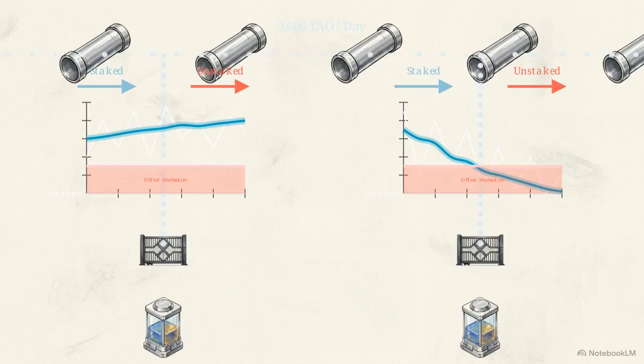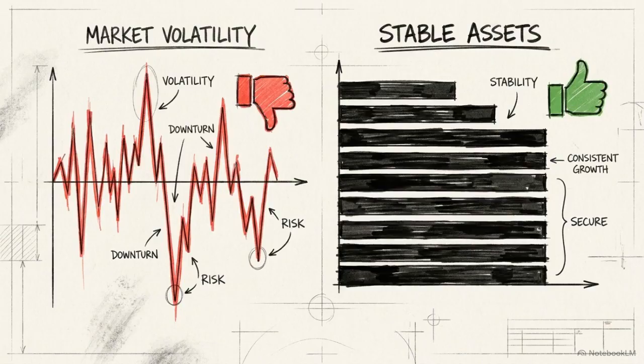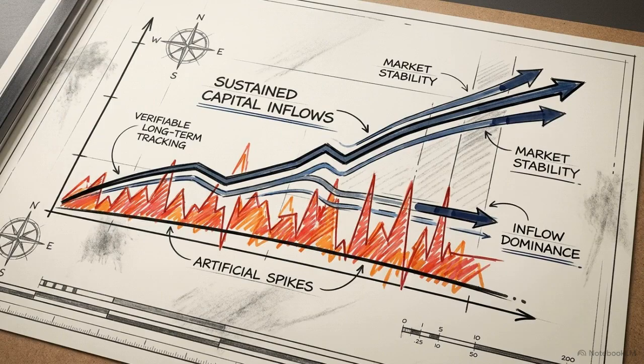By applying this offset, the algorithm creates a hard floor. Subnets demonstrating sustained negative flows are mathematically zeroed out. They receive absolutely no global TAO allocation. By tracking the sustained movement of capital rather than the nominal value of a token, the flow-based system explicitly neutralizes price manipulation. It rewards only verifiable long-term inflows.